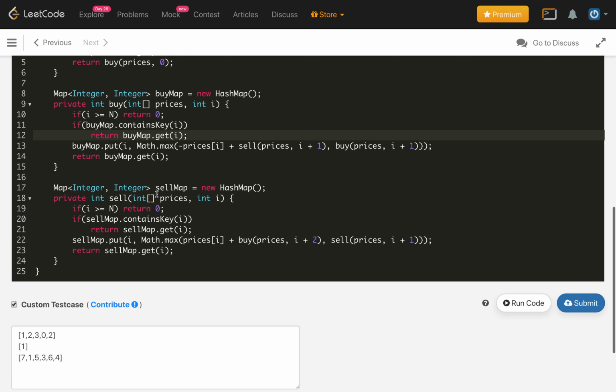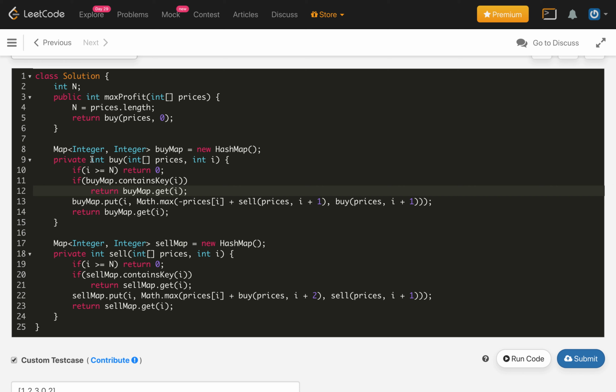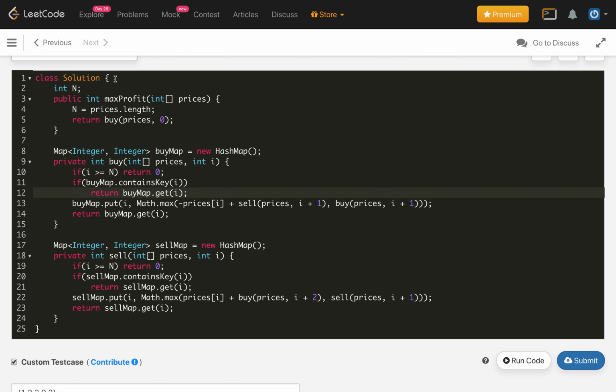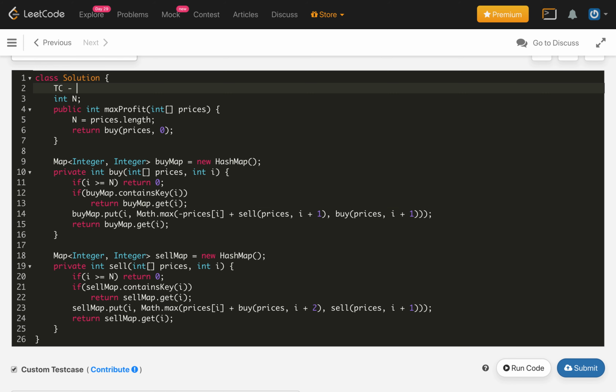Hence, if we look at the time complexity, we are calling each of the methods at max n times, and we are storing the results as well. So the time complexity is O of n.